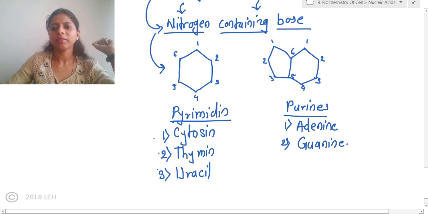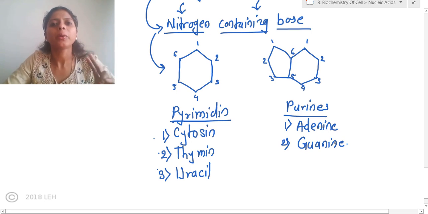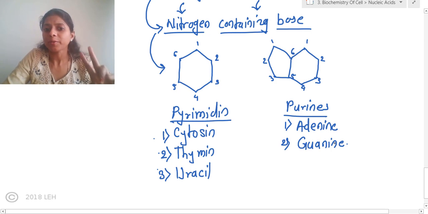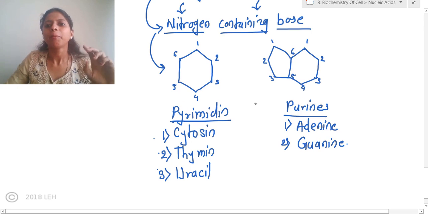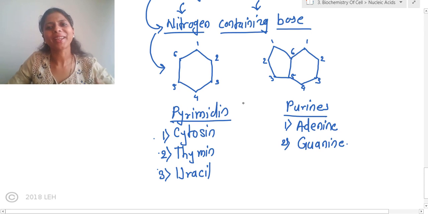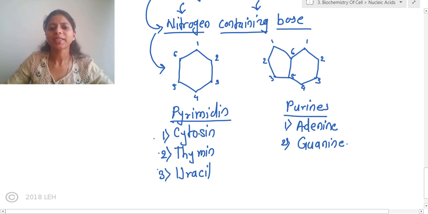See, this is an extremely important thing you need to remember. Nitrogenous bases: 2 types, pyrimidine and purine. Pyrimidine, complicated name but simple structure, single ring. Purine, simple name but complicated structure, that is double ring structure. There are 3 different pyrimidines: cytosine, thymine and uracil.